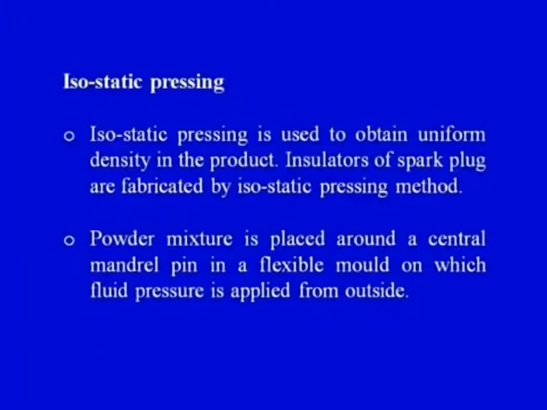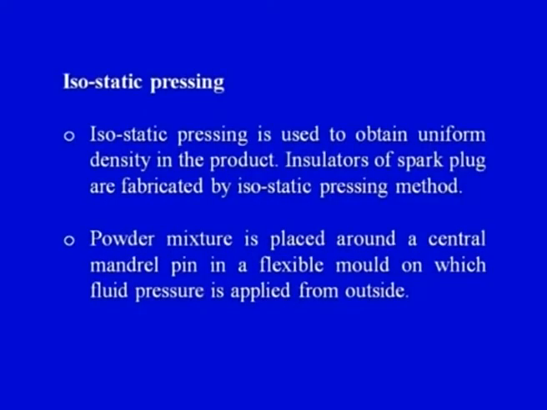Coming on to isostatic pressing, in some of the pressing techniques we may not be able to get a uniform density all around the bulk of the product, but isostatic pressing is used to obtain uniform density in the product. So the problem of non-uniform density in the total bulk of the product, we saw that at some places we may have a very dense part, while in other parts, or away from the place where the pressure is applied, we may not get adequate density.